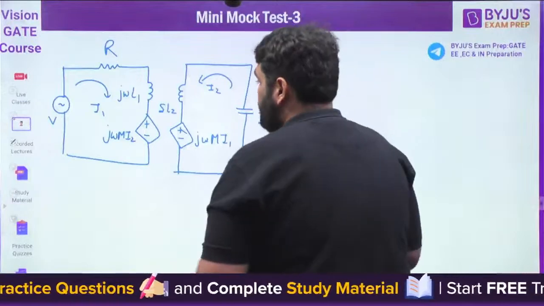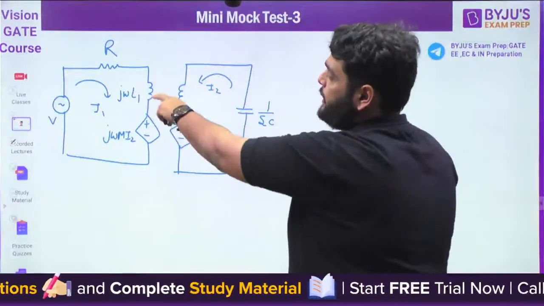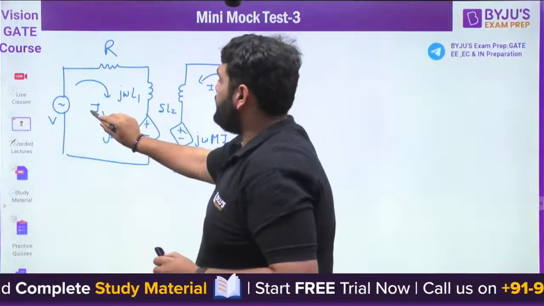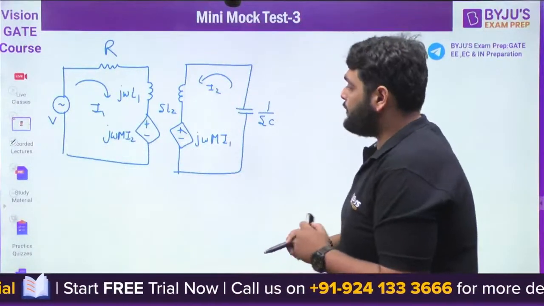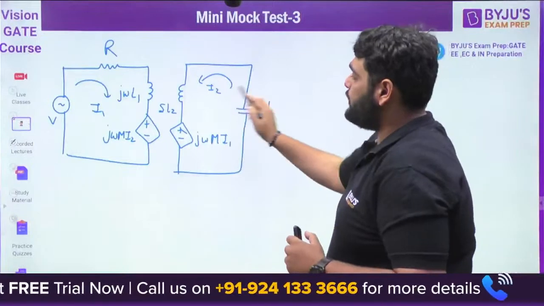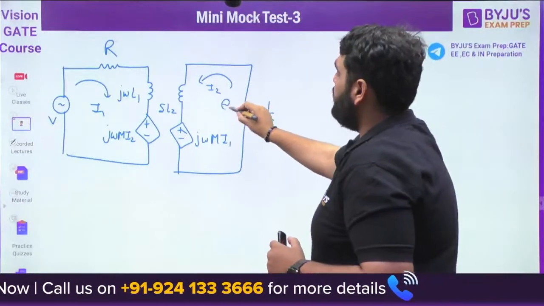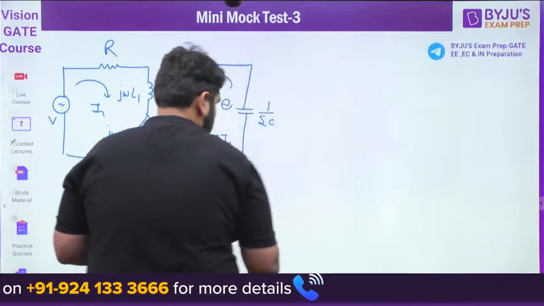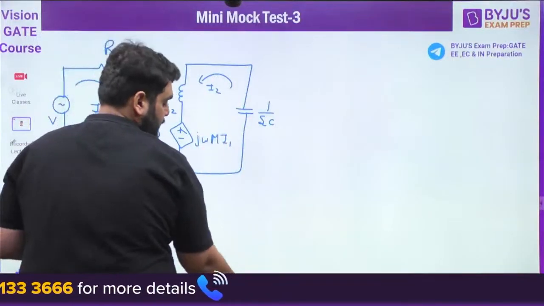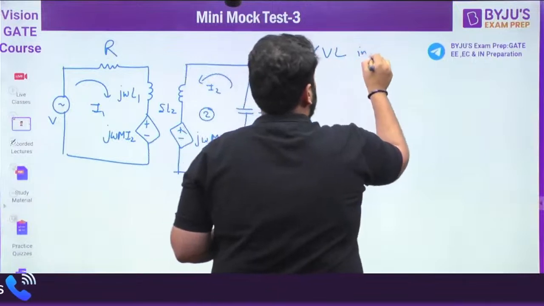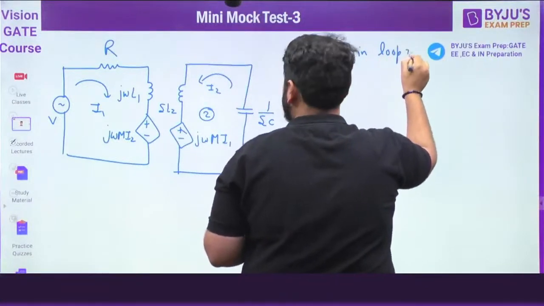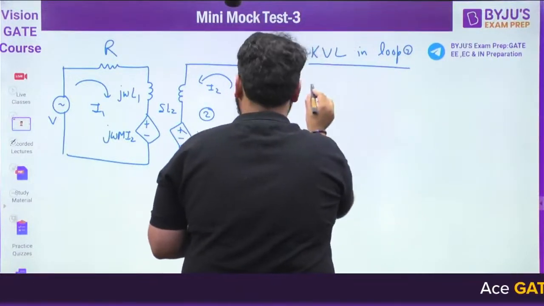Now here we need to find out a ratio of V and I1. So first we need to find out a relation between I1 and I2 using this particular loop. Let's apply the KVL in loop 2.